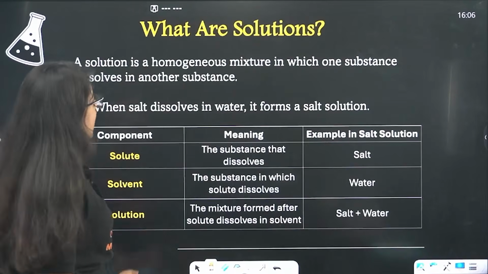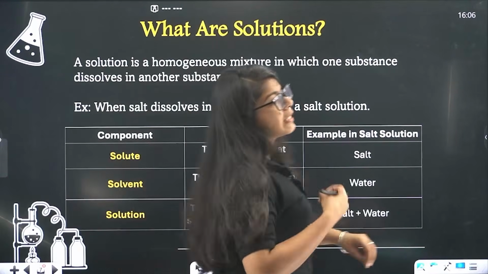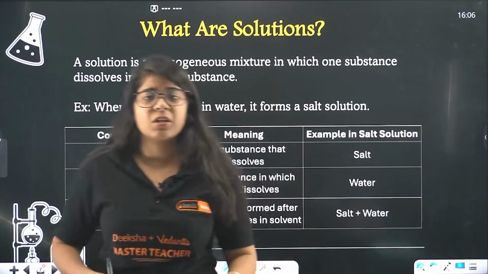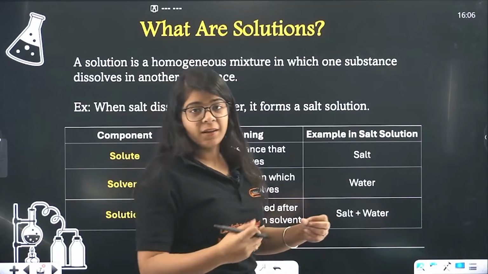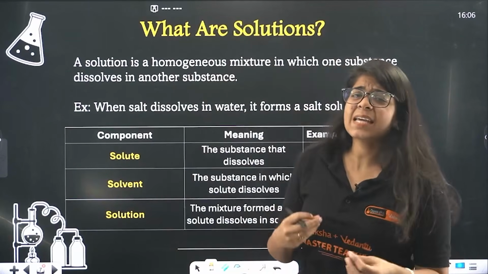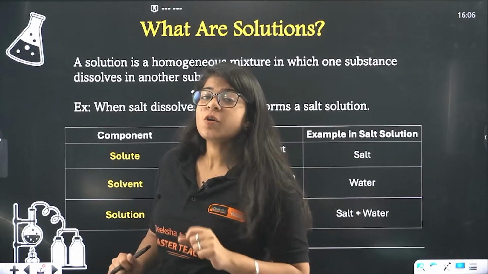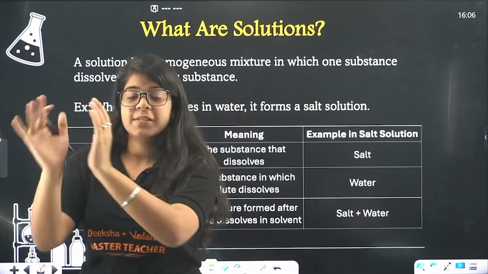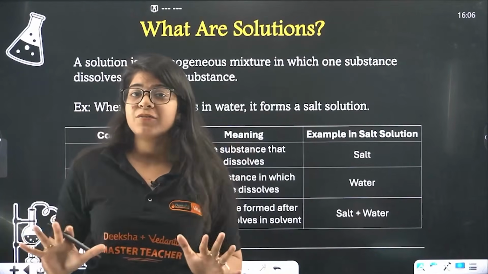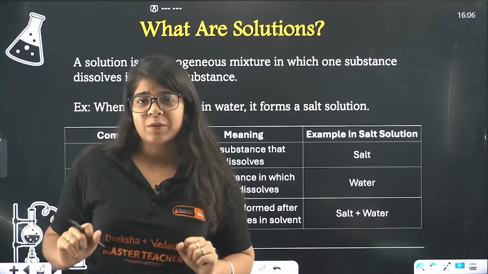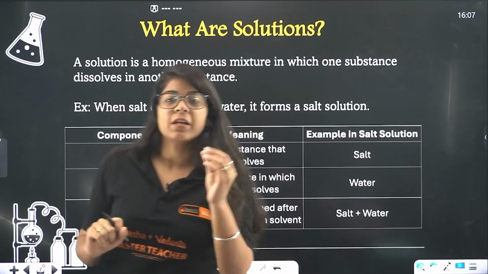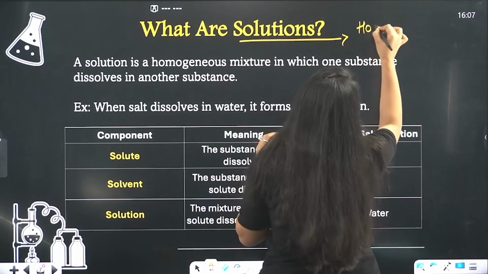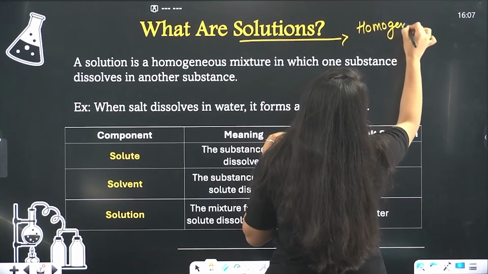Okay, now beta, we have seen mixtures. Now I'm again talking about solutions, sugar solution, salt solution and sand solution. What exactly is a solution, right? So bacha, when we talk about solution, we have two kinds of mixtures, homogeneous and heterogeneous. Now we are going to kick heterogeneous out of the chapter for this moment. Okay, now a solution bacha will always be homogeneous. It will always be homogeneous.